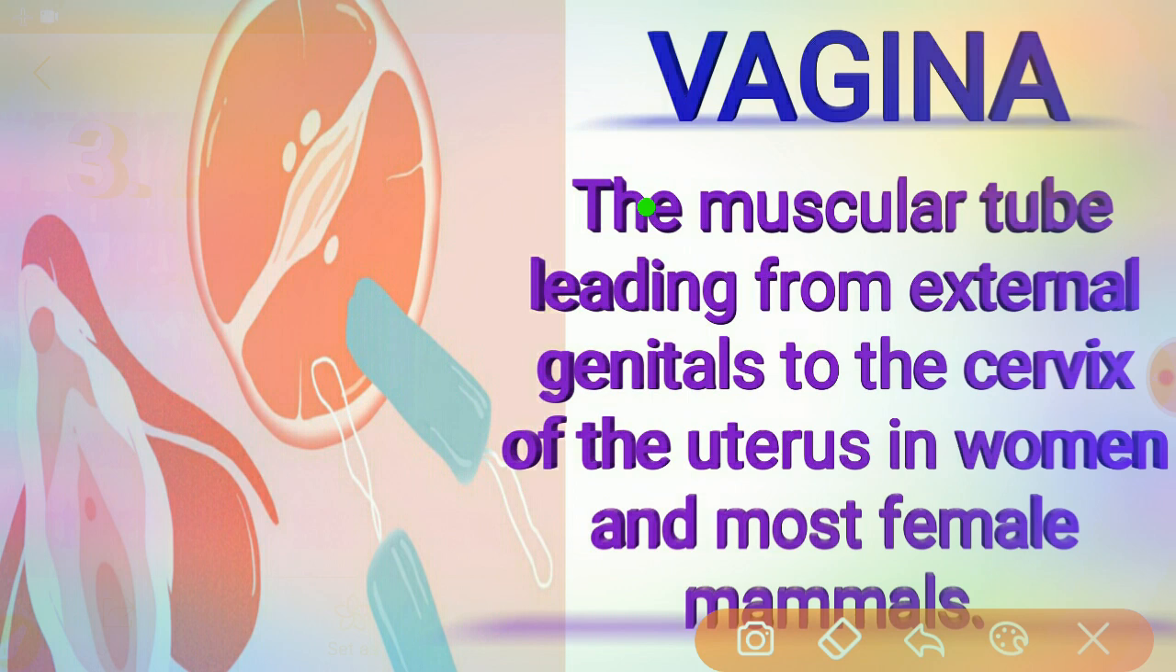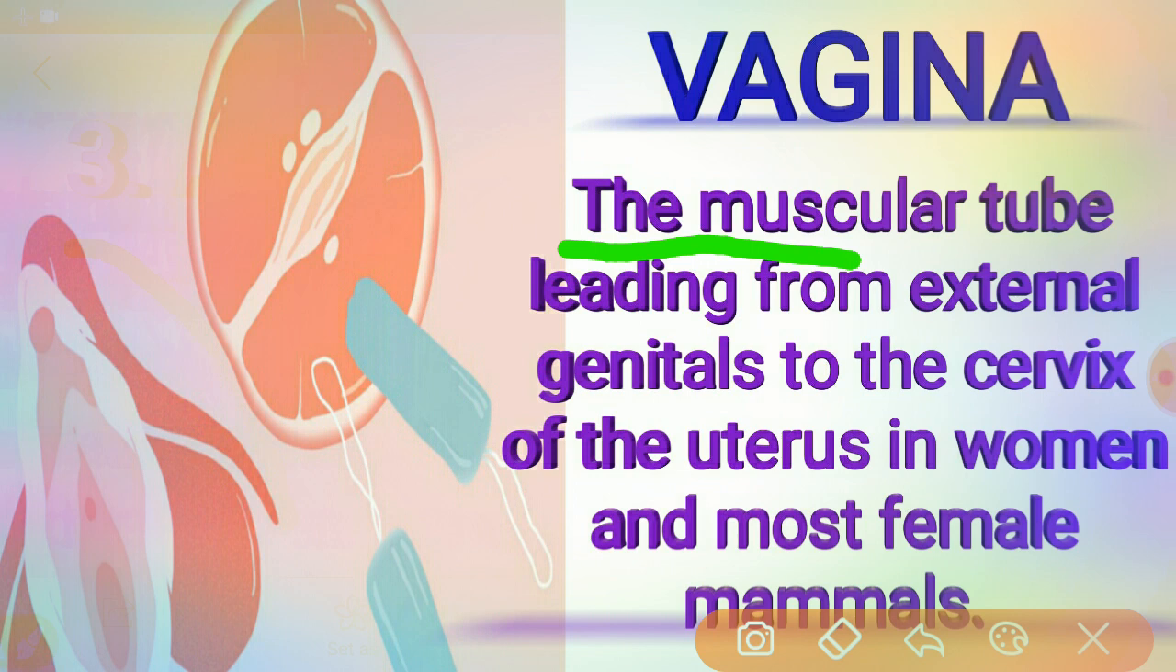Okay, see here, the vagina is a fibromuscular structure. This is the vagina. In the next picture you can see it in detail. Clearly you can see the picture. The vagina is a fibromusculomembranous sheath, mainly a muscular tube leading from the external genitals to the cervix of the uterus in women and most female mammals.